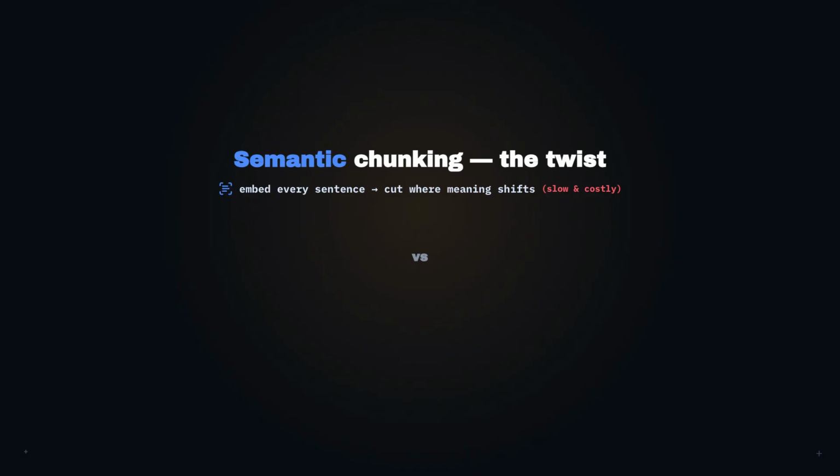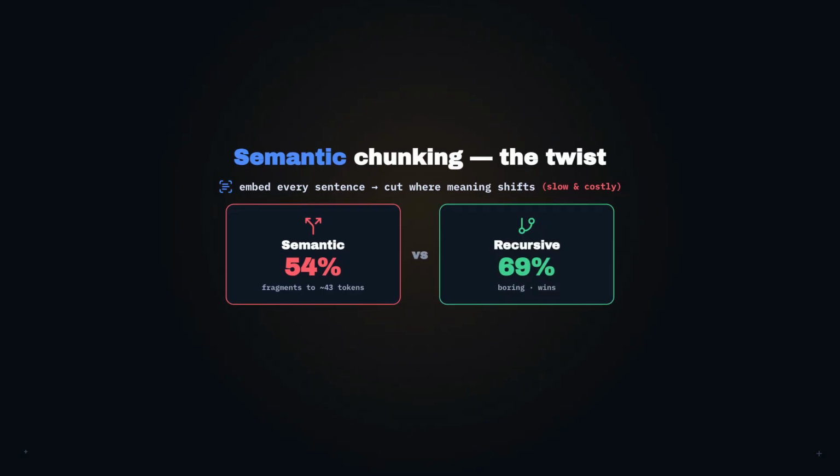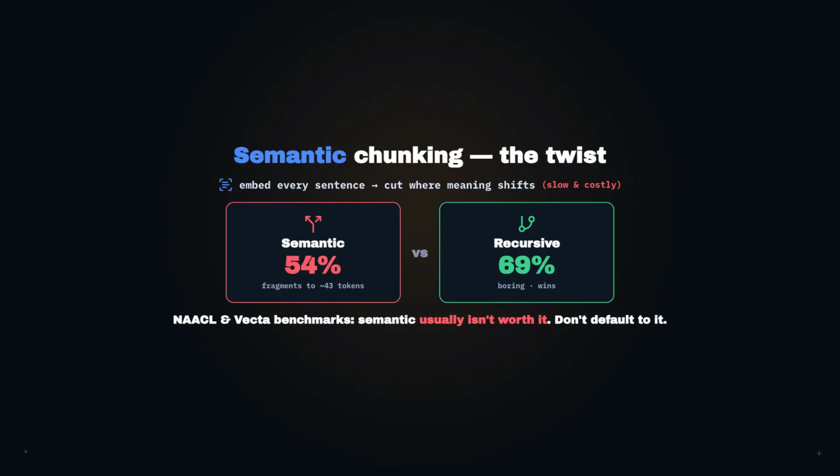A 2025 NAACL paper found plain fixed 200-word chunks matched or beat semantic chunking. A 2026 benchmark called Vecta had semantic scoring just 54%, over-fragmenting into 43 token scraps, while boring recursive won at 69%. Semantic chunking embeds every single sentence, so it's slow and expensive, and often, for all that cost, you get worse chunks. So no, don't reach for it by default. The unglamorous recursive splitter is still the champ.